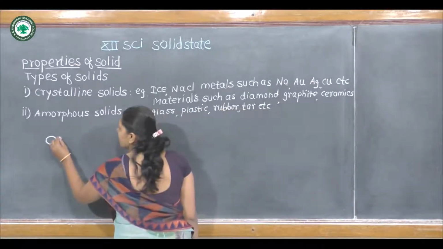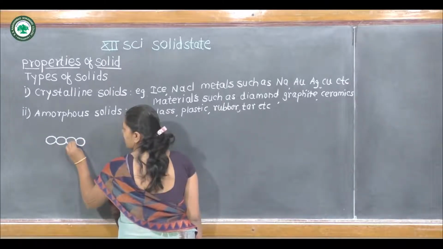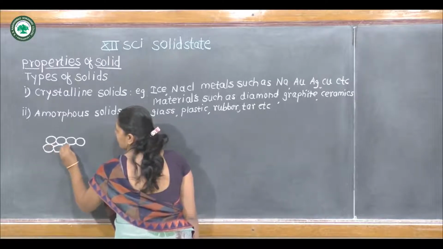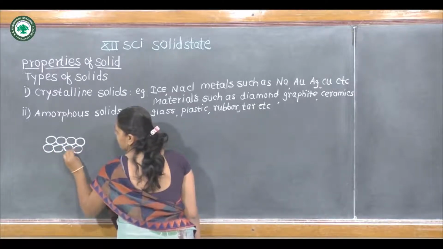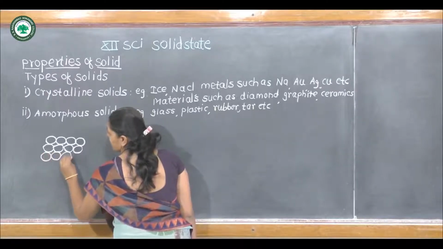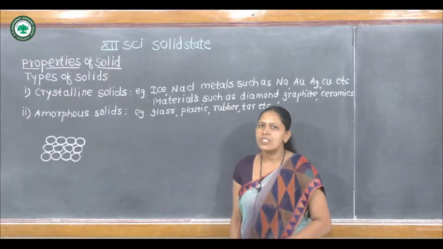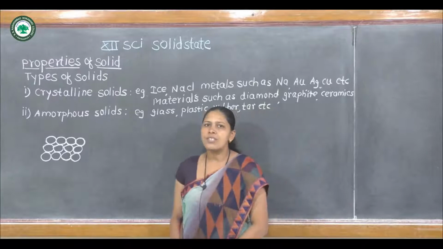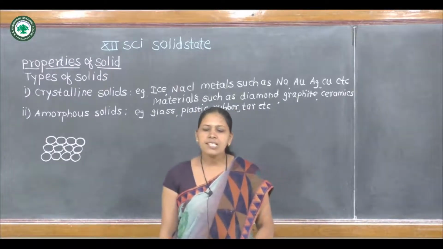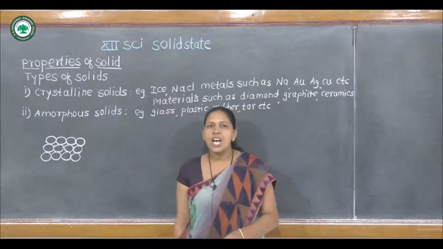These constituent particles are perfectly arranged. Like this, in all crystalline solids, atoms, ions or molecules are perfectly ordered. Second characteristic of crystalline solids is having a sharp melting point.